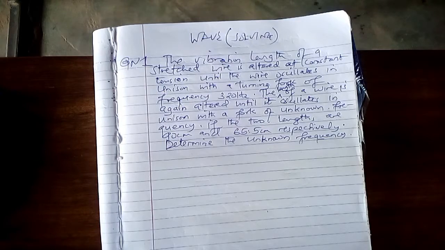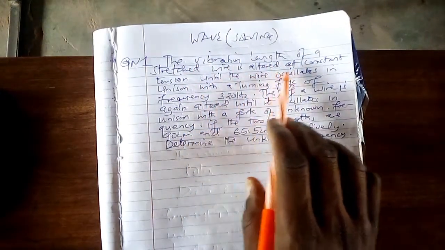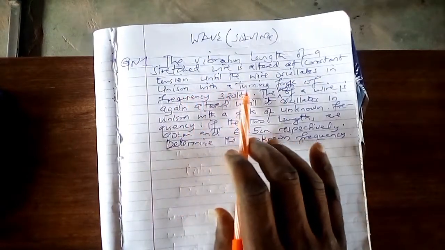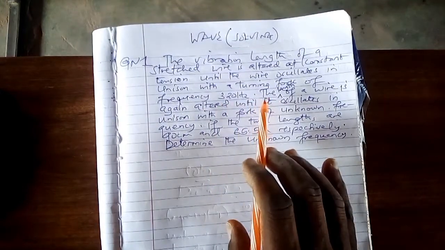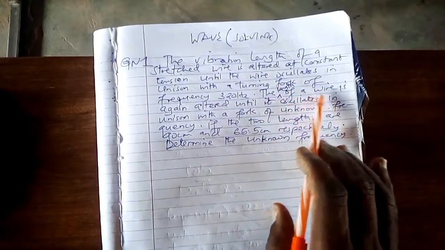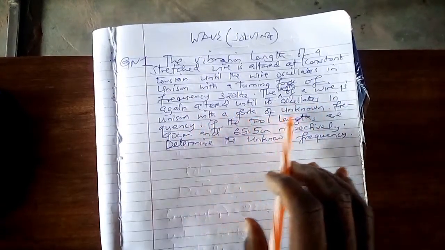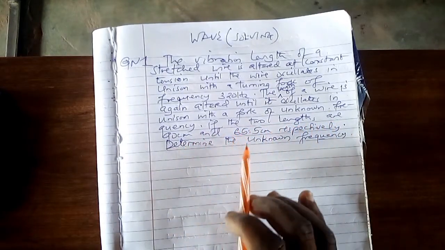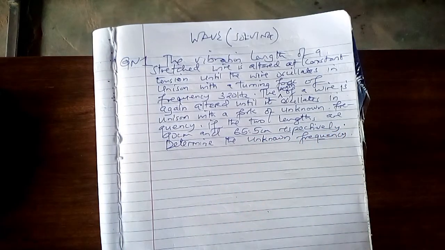Our question is stated that, let us go directly to example number 1. Example number 1 says that the vibration length of a stretched wire is altered at a constant tension until the wire oscillates in unison with a tuning fork of frequency 320 Hz. Then the length of the wire is again altered until it oscillates in unison with a fork of unknown frequency. If the two lengths are 90 cm and 65.5 cm respectively, then determine the unknown frequency.